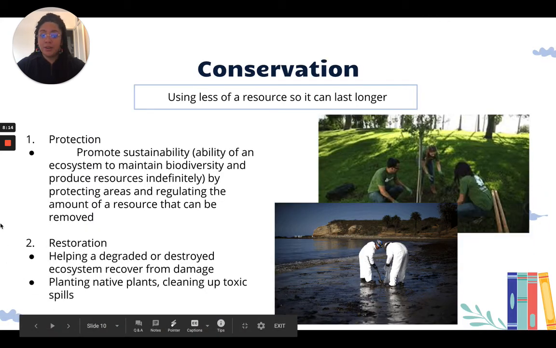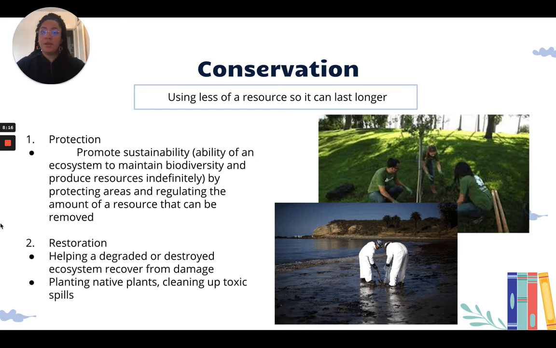Okay, but humans can also be helpful, so they could also conserve. Conservation is the act of using less of a resource so it could last longer. So humans can protect, they could promote sustainability. Sustainability is the ability of an ecosystem to maintain biodiversity and produce resources indefinitely.